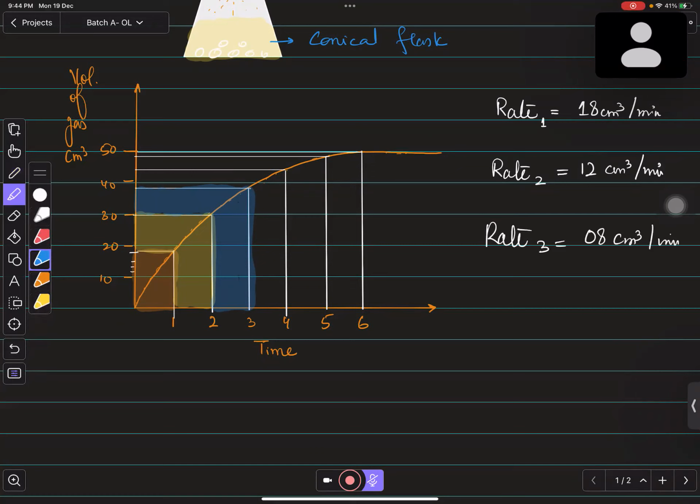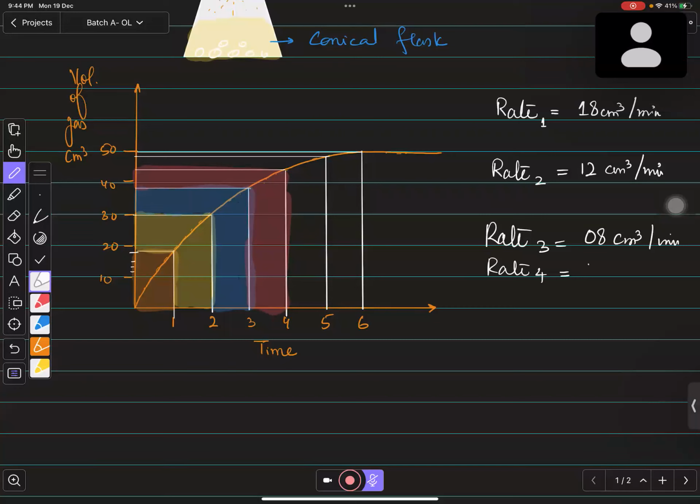And what about the fourth one? The fourth one is also further decreased over here. Just look over here, बच्चों कितना कम हुआ आपके पास? ये कितना कम हुआ आपके पास देख सकते हैं आप लोग? It is almost 44 somewhere. So you can say that rate number 4 will be 6, yes, just consider 6 centimeter cube per minute. And in rate number 5, you can see it will be further till 49. So it will be 4 somewhere, and then in the last it will be 2, right?